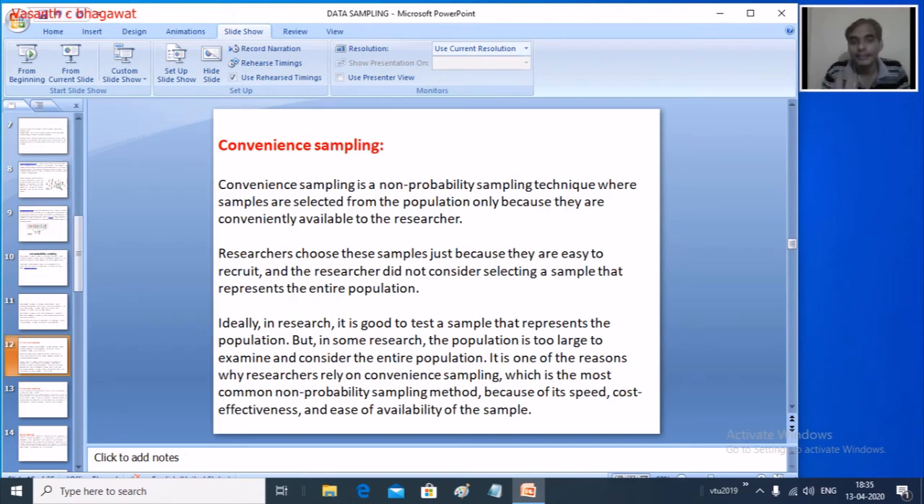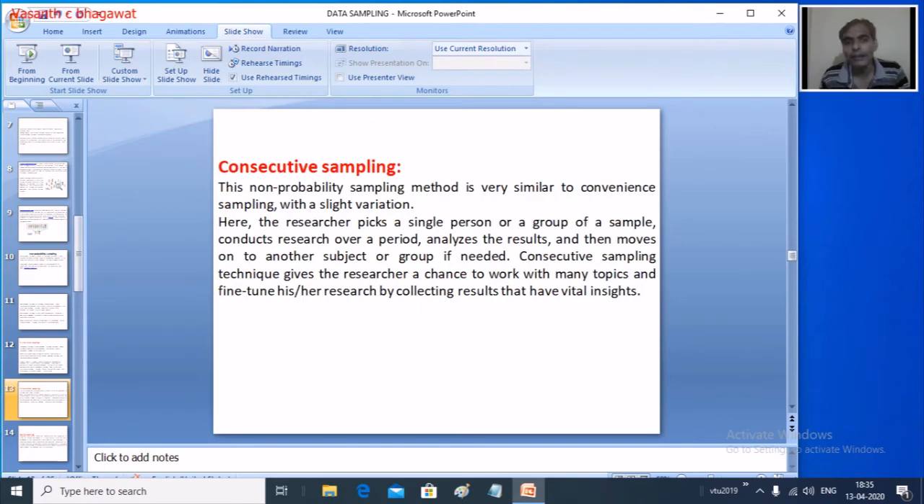So the analyst selects these samples just because they are easily available. It is there. So I try to select this type of sampling, which is called convenience sampling. The second way of non-probabilistic sampling is consecutive sampling.